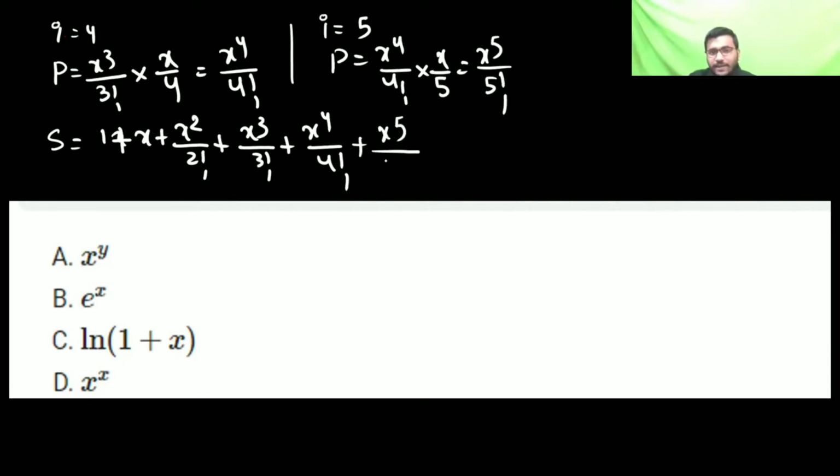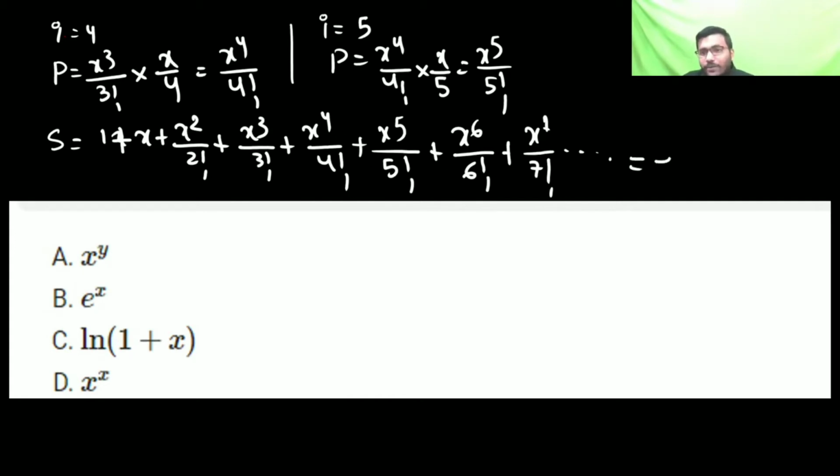It will keep on going, like x power 6 by 6 factorial, x power 7 by 7 factorial. So it will keep on going: 1 plus x plus x square by 2 factorial plus x to the power 3 by 3 factorial, x to the power 4 by 4 factorial. So this is equal to e to the power x. It is having a formula which is equal to e to the power x. Okay, so B is your correct answer. It is a very good question. I hope that everyone understood.